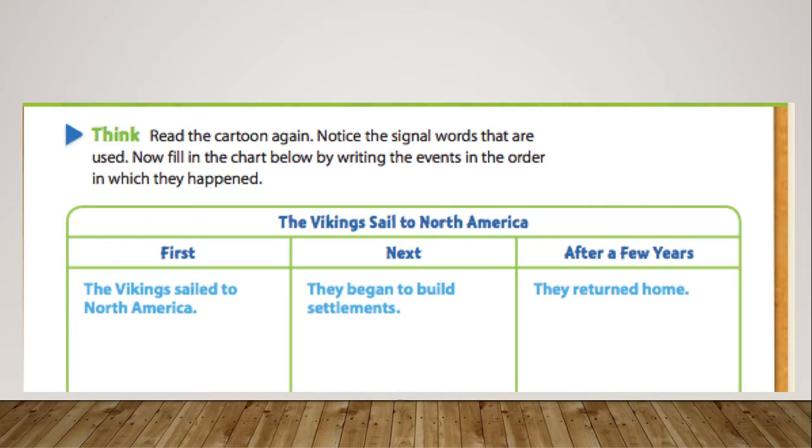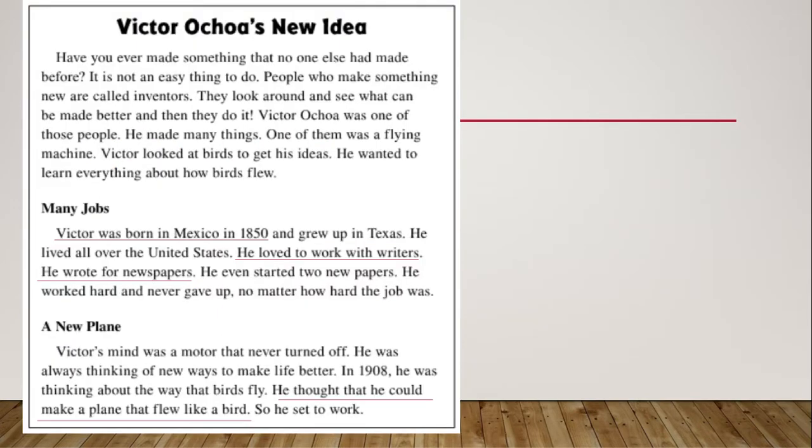The Vikings sailed to America, they began to build, they returned home. If you started off by saying they returned home, you would be wondering, where did they return home from? So we always tell a story in the order in which it happened. So when we look at Victor Ochoa, we have some very important events that happen. You should have already read this story and be familiar with it.